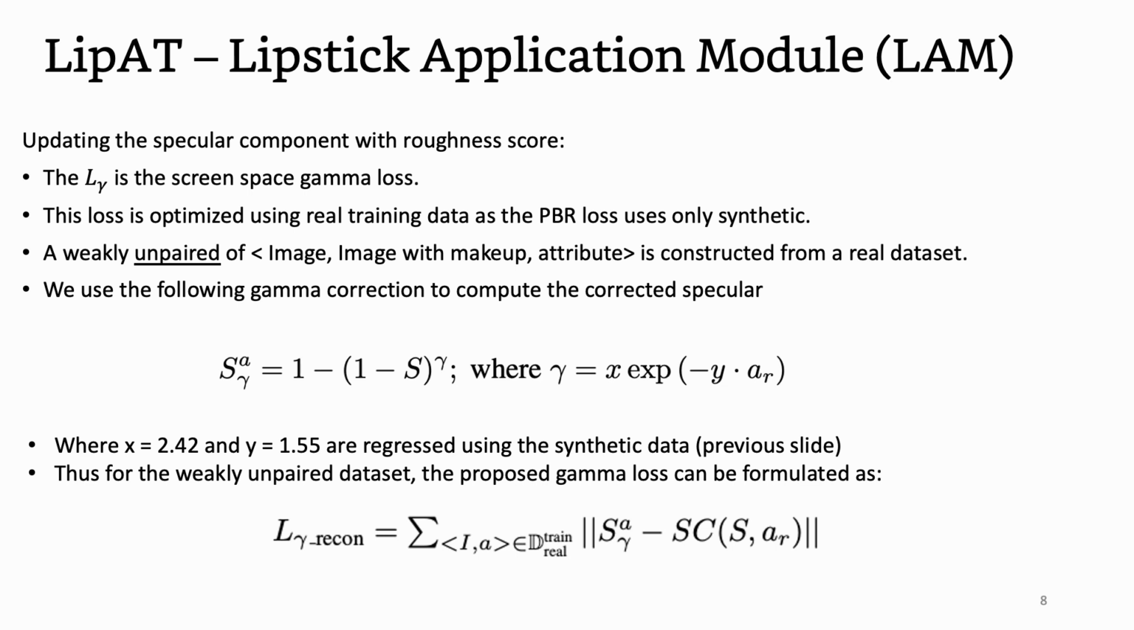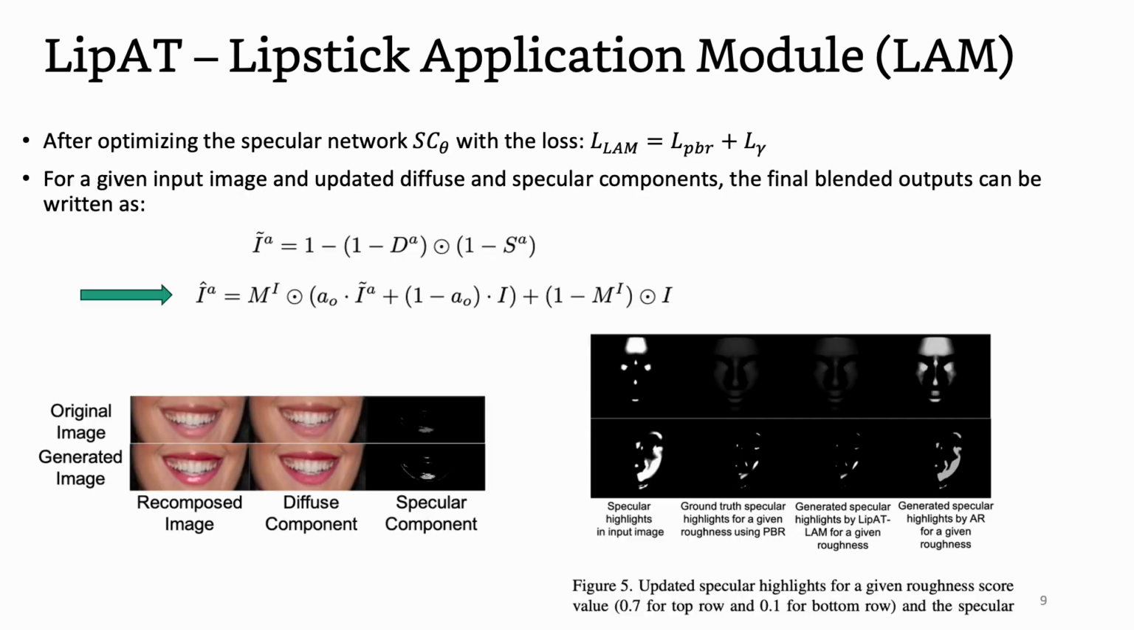To complement the PBR term, which might suffer from inaccuracies due to synthetic data not capturing all the real-world subtleties, we optimize a gamma cost term as well. The gamma cost term is optimized on real-world data using weakly unpaired information. We use the synthetic data to compute the X and Y parameters of the gamma correction component. Once the specular network is trained, it will update a given specular component of an image with the provided roughness score.